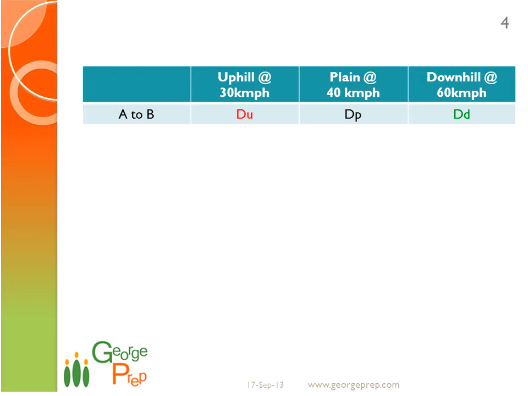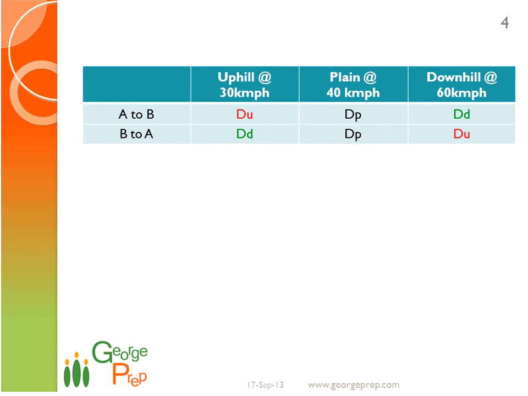Here I have classified the three kinds of paths as uphill, plain, and downhill. Uphill, we travel at 30 km per hour, plain at 40 km per hour, and downhill is 60 km per hour. Now DU is nothing but the total distance which involves uphill journey from A to B. DP is for plain journey, DD is for downhill journey. Now what will happen when someone travels from B to A? The distance that you traveled as uphill journey from A to B will become your downhill journey now, and the downhill journey distance will become the uphill journey now when you're coming back, right? So it will look more like this.